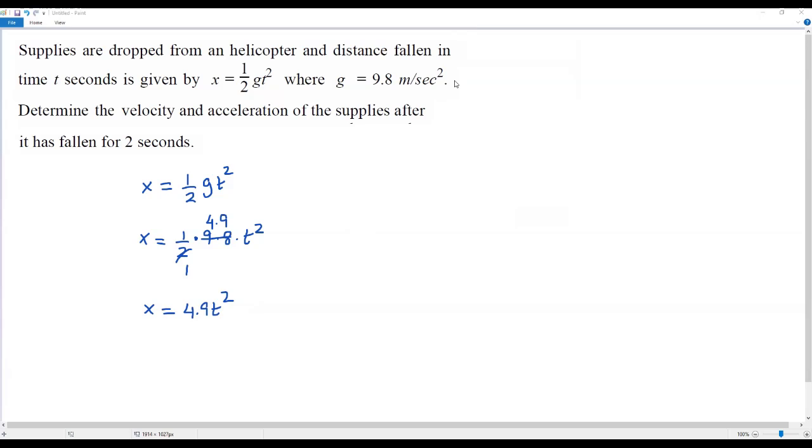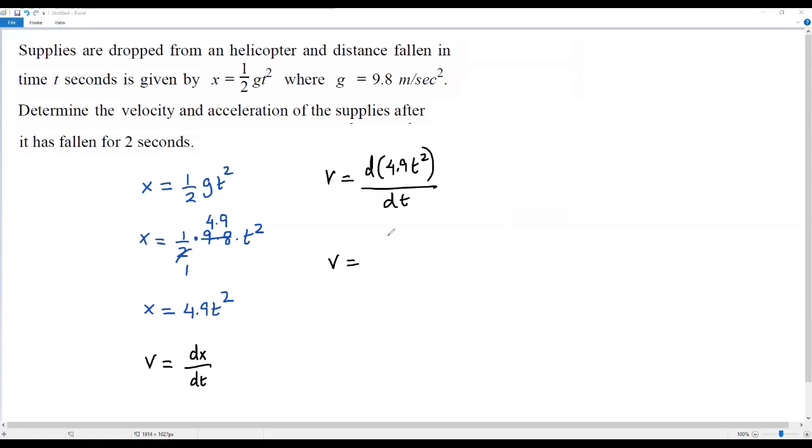Okay, now our aim is to find the velocity and acceleration. Once we get the velocity and acceleration, then we can plug in t equals 2, because we have to find the velocity and acceleration after it has fallen for 2 seconds. To find the velocity, I have to find the derivative of the distance equation with respect to time. So velocity v is equal to dx over dt, that is the derivative of x with respect to time. For this x we can plug in 4.9 times t squared, so 4.9 times t squared over dt.